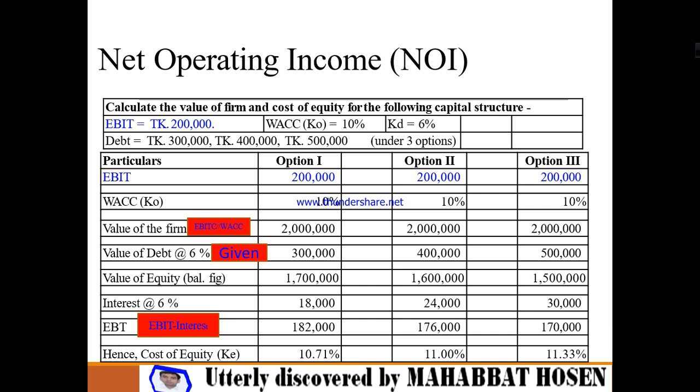That means as you use gradually more debt, the cost of equity also increases gradually. Am I right? Here 10, 11 and 11 something. So in this particular case, if we use the net operating income approach, then there is an opportunity for using debt, because here the cost of equity capital will increase. If we take the opportunity, then the cost of equity will be increased. That means the reverse of the net income approach.